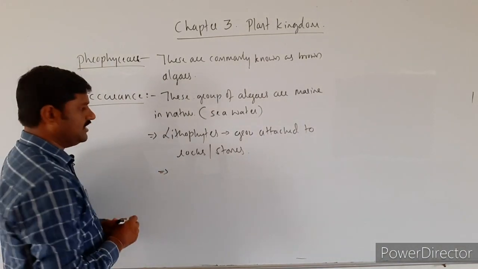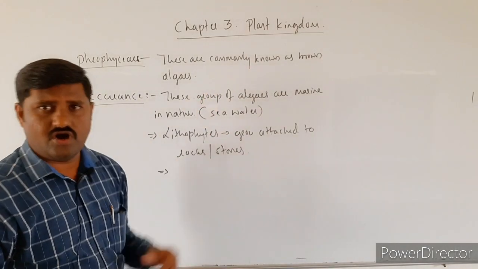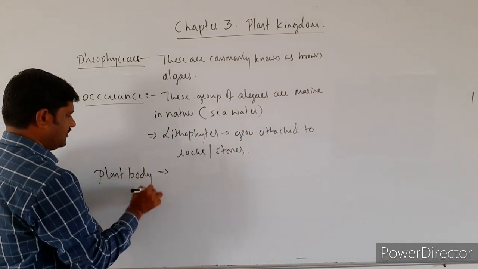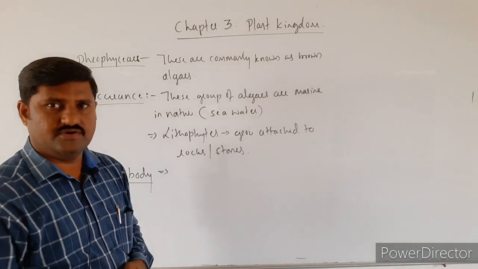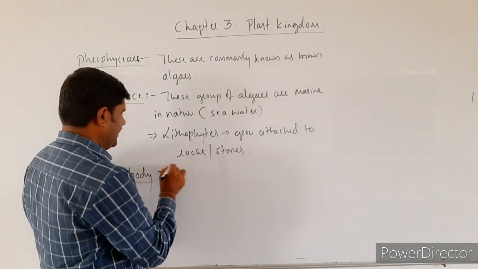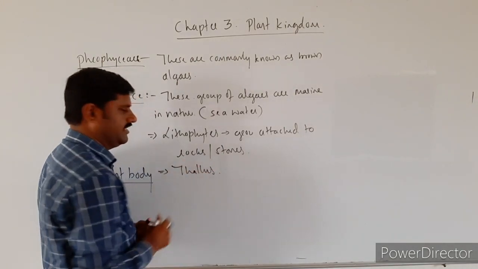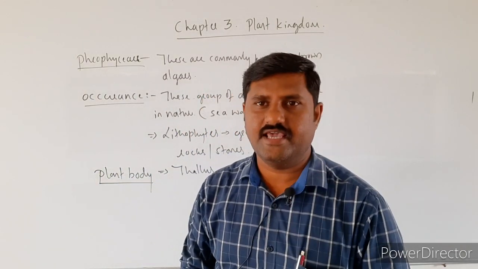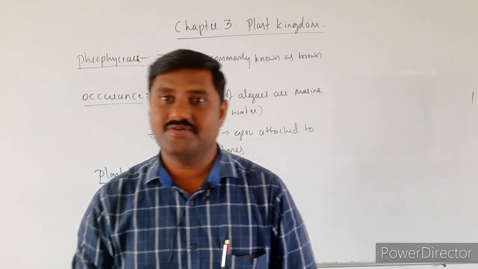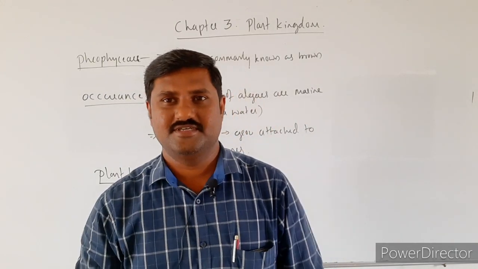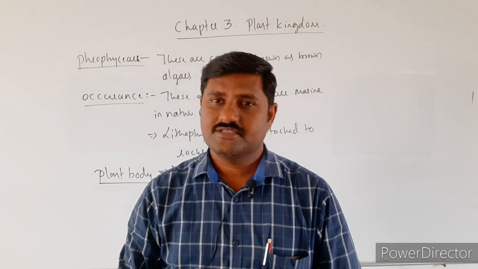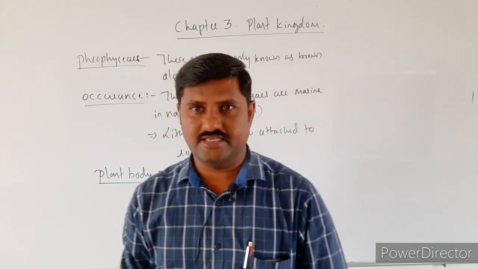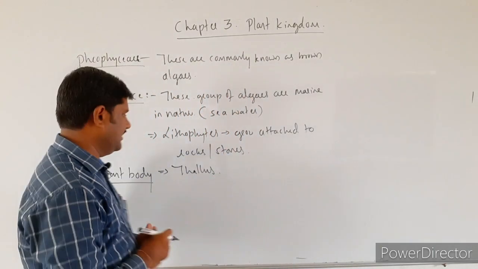And how is the plant body? This is about the occurrence of these algae. So, how is the plant body? Already you know these are all thallophytes, right? The plant body is thallus mainly. And so, in these brown algae, we do not see any unicellular forms and even unbranched filamentous forms, right? As well as colonial forms. Such kind of forms of the organized body of these algae are not at all seen in these type of algae, right?